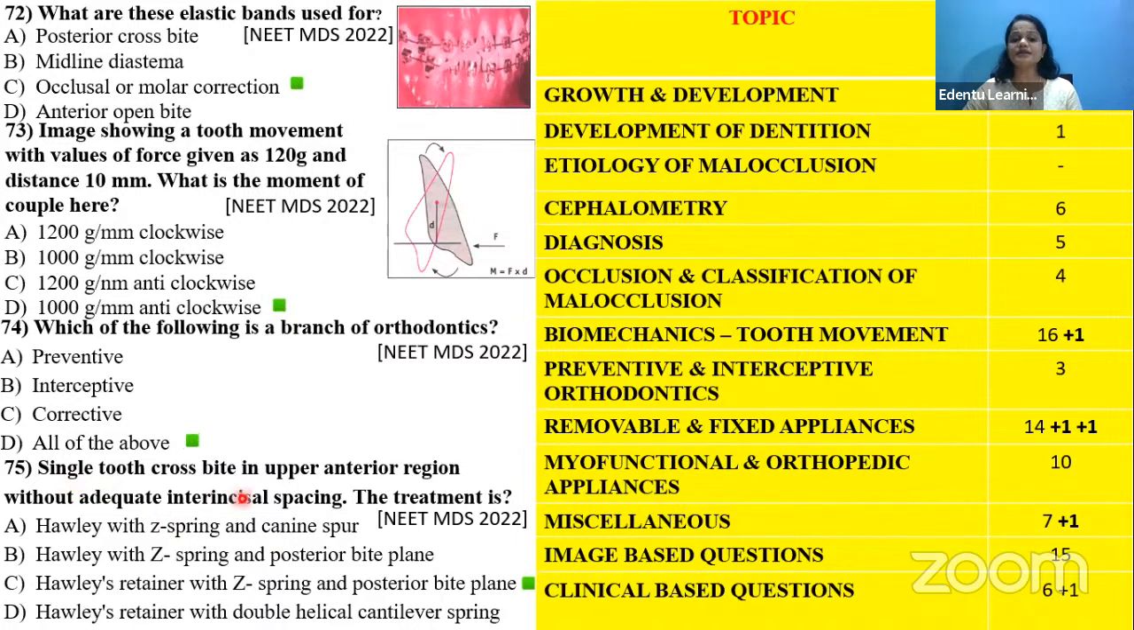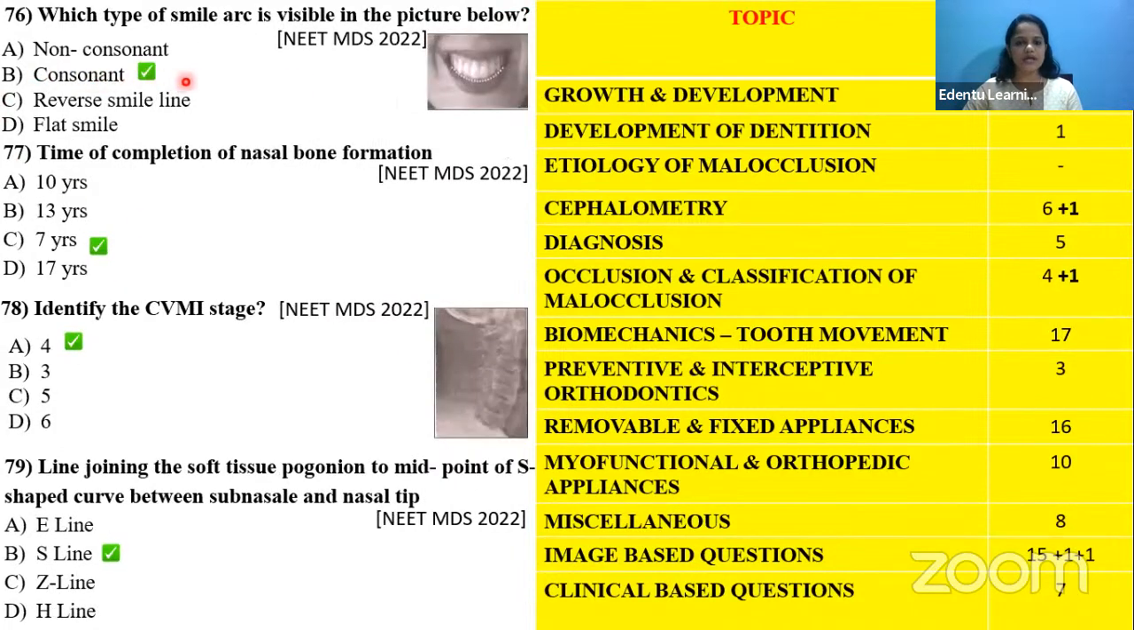Okay, then we have a single tooth cross bite in the upper anterior region without a recurrence. What is the treatment? That we can put under the removable and fixed appliances here. Then which type of smile arc is there? It is like consonant, and the time of completion of the nasal bone formation comes under growth and development.